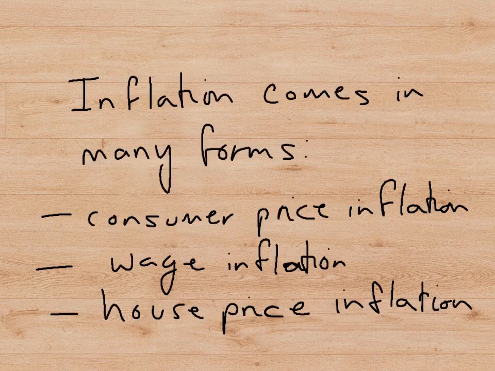So what kind of inflation are we talking about? Well, as we said before, an economy produces several types of goods, several categories of goods. So inflation has many forms. For example, if we're only concerned with the types of goods that we consumers buy on the high street, then we can talk about consumer price inflation. If we are interested in how much we are earning from our jobs and whether that's going up over time or not, we can talk about wage inflation.